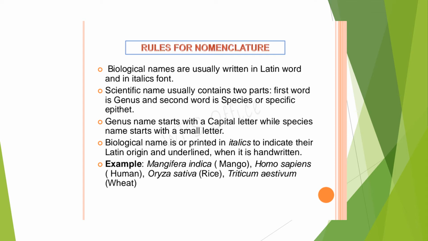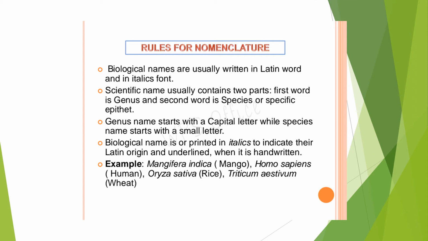Some examples are given here. Mangifera indica is the botanical name of mango. Here you see the first word, Mangifera, that is the genus name. See the second word, indica, that is the species name. And the whole thing, Mangifera indica, is printed in italics.